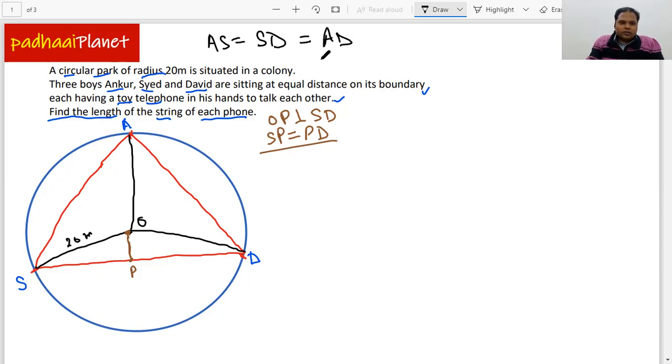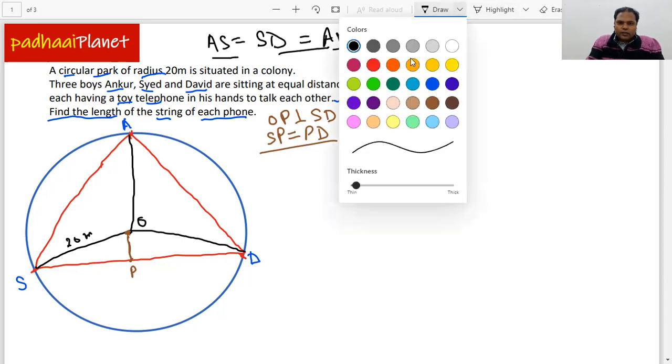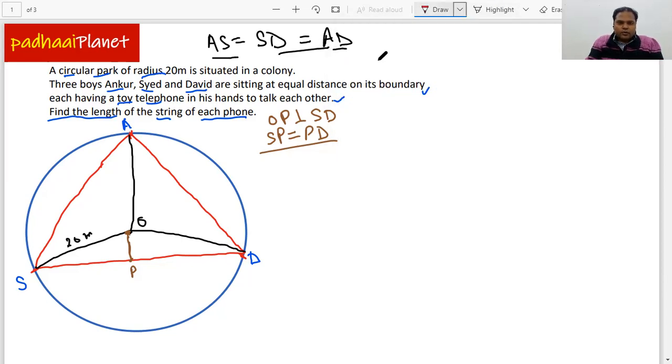These three are equal to each other. We need to find the length of these lines, or the length of the string of the telephone wire, or the three chords of the circle. So at the end of the day, these are three chords of the circle, and hence we are able to apply the theorems related to circle and chord.